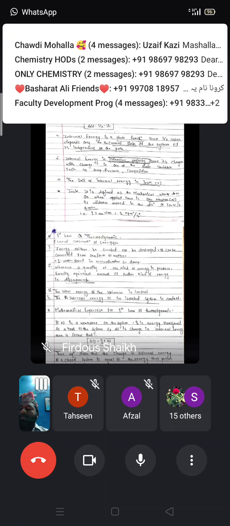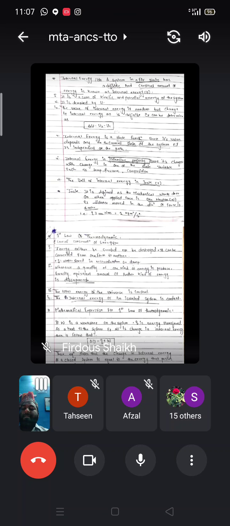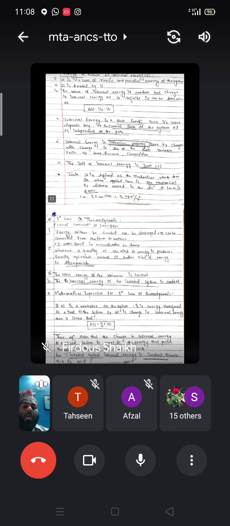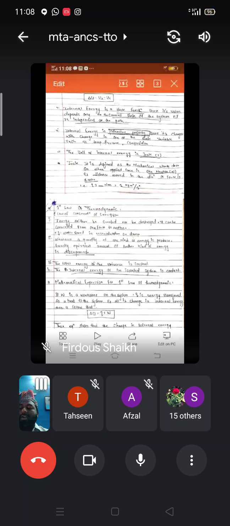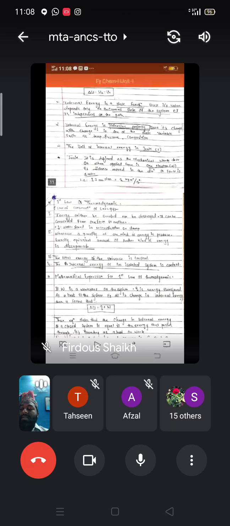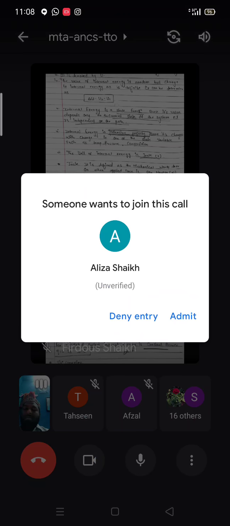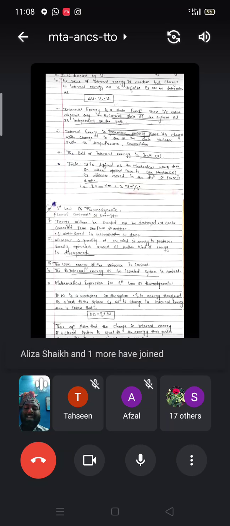Then joule can be defined as the mechanical work done when applied force is 1 Newton and distance moved in the direction of force is 1 meter. That is, 1 joule is equal to Newton meter, which is equal to 1 kilogram meter square per second square. That relation you have to remember because it may come for the MCQs. What is 1 joule? 1 joule is nothing but the Newton meter, or the kilogram meter square per second square.